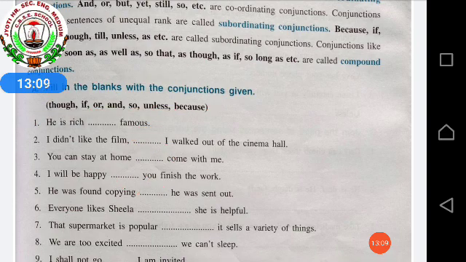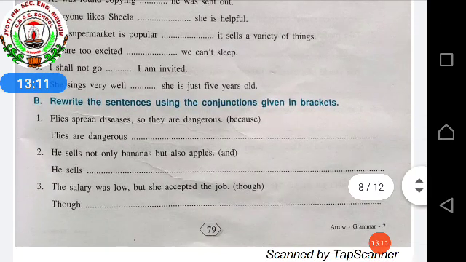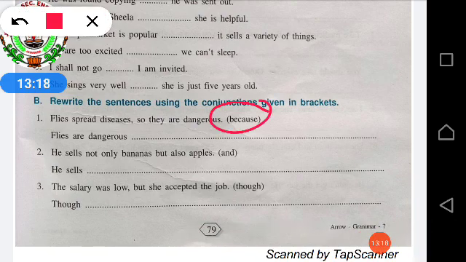Okay. Next, B question. Rewrite the sentence using the conjunctions given in the bracket. So you have to rewrite the sentence using this bracket word in each of the sentences. And already the starting of the sentence is given over here. But in the exam, the starting of the sentence will not be given. Okay. So you have to do it by yourself. Full sentence you people will be writing by yourselves. So don't make a habit that madam will give the starting of the sentence. No. Because here it's given rewrite the sentence. That means fully you have to do the rewriting.